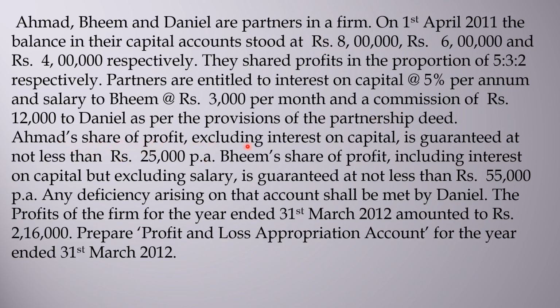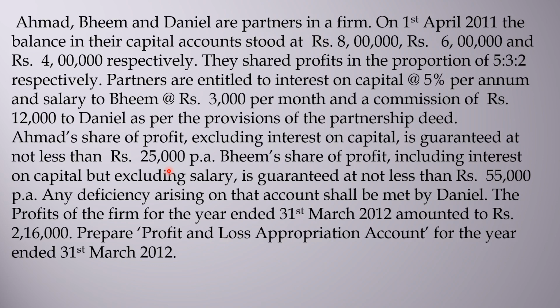Ahmed's share of profit excluding interest on capital is guaranteed at not less than 25,000. Ahmed's interest on capital, which is 30,000, we will not consider that. It means Ahmed's share of profit should be a minimum of 25,000. Maximum it may be any amount, but if it is coming less than 25,000, the shortfall has to be recovered from some other partner, so that guarantee will be provided by another partner.